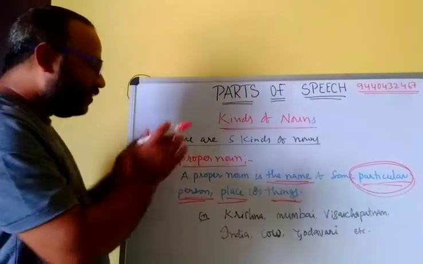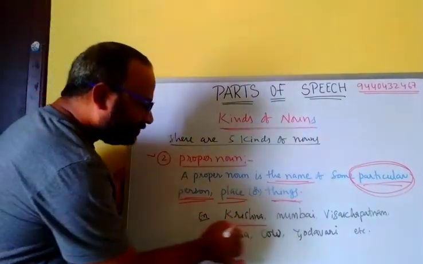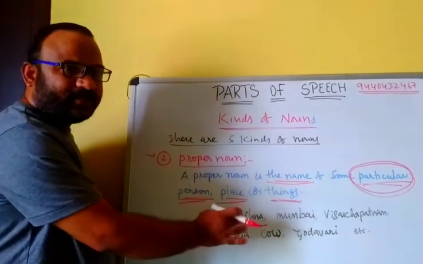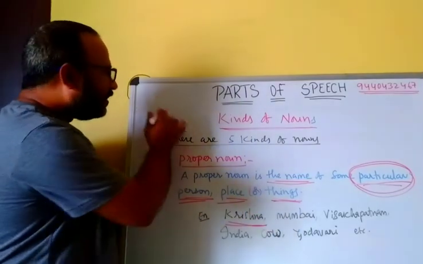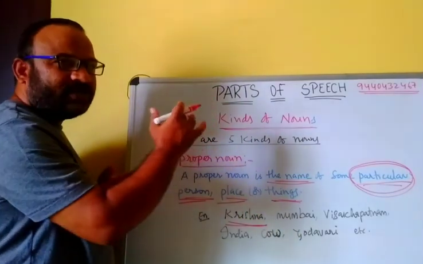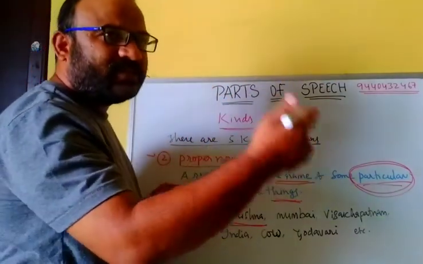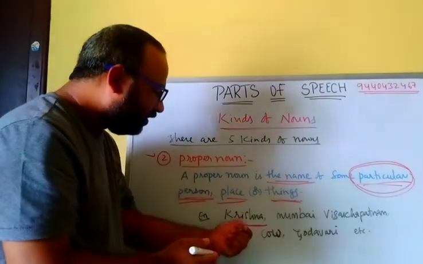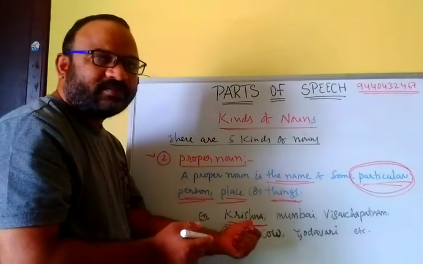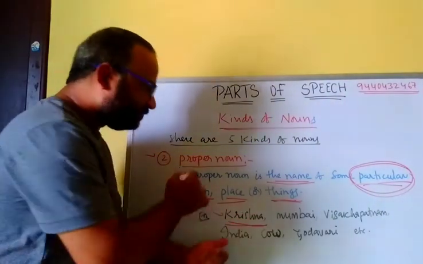For example, Krishna, the name of a particular person. Here girl and boy are common nouns, person, thing. But the particular boy's name, Krishna.